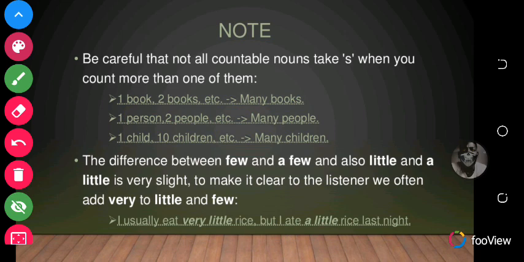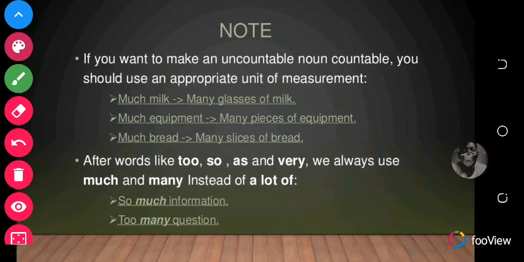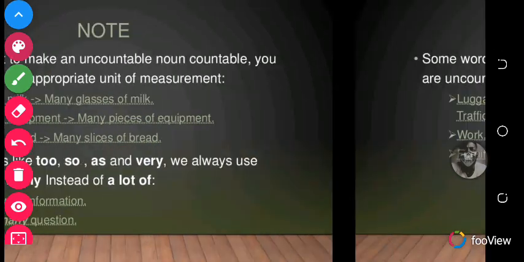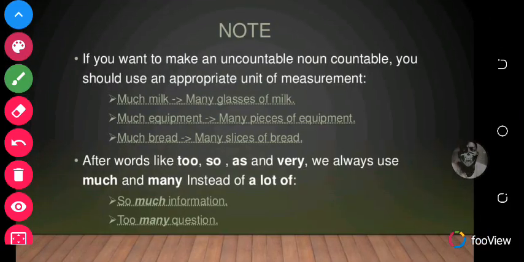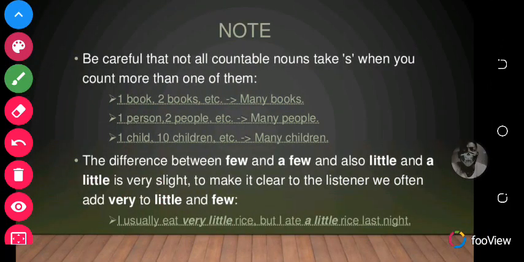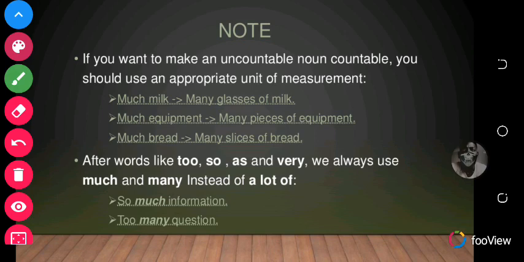So this brings an end to our topic on quantifiers. I hope you were able to understand what we said. Okay, before we close, let's get into these two notes before we end it.